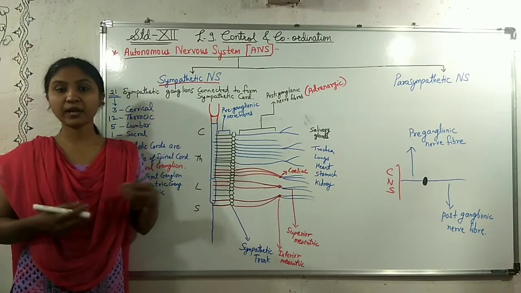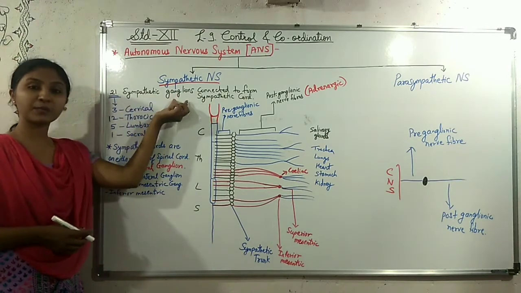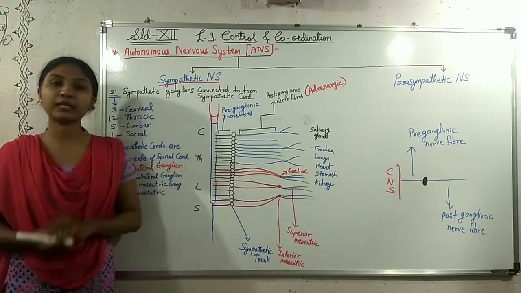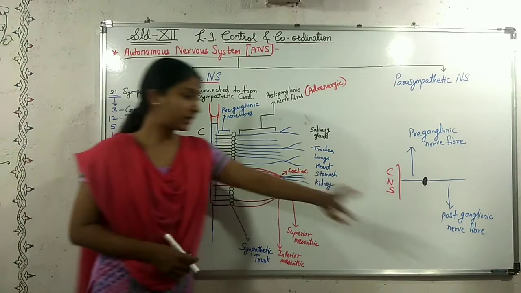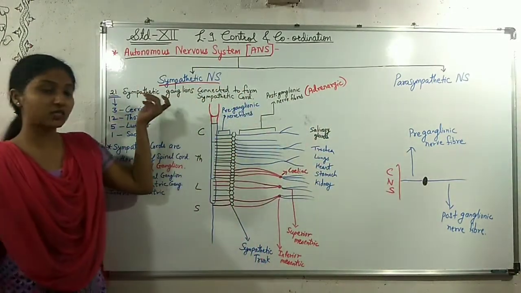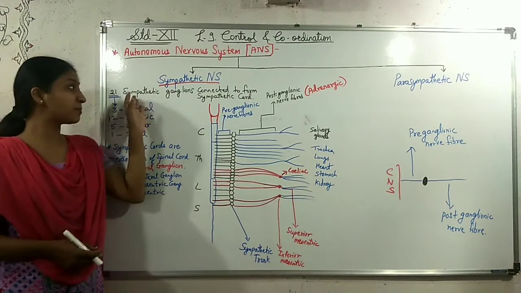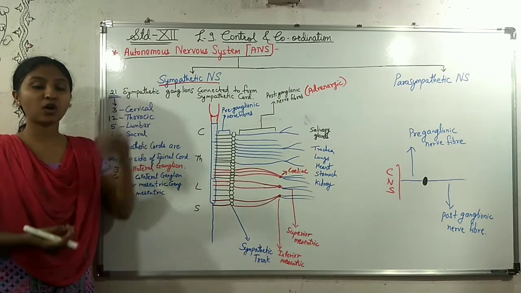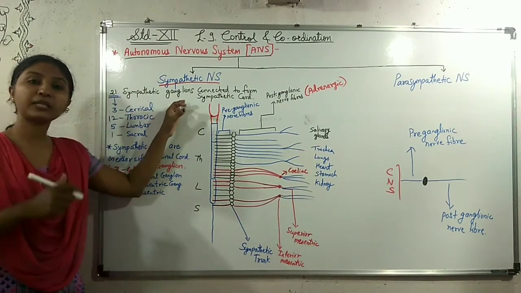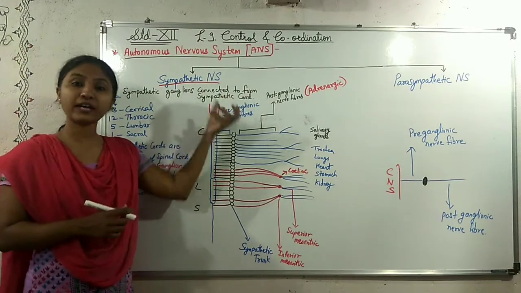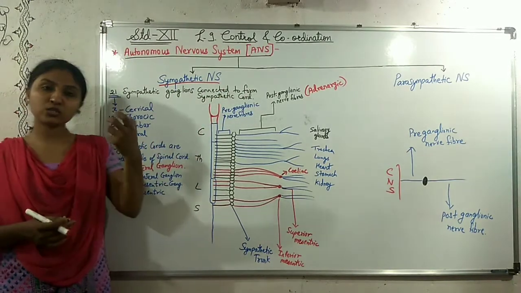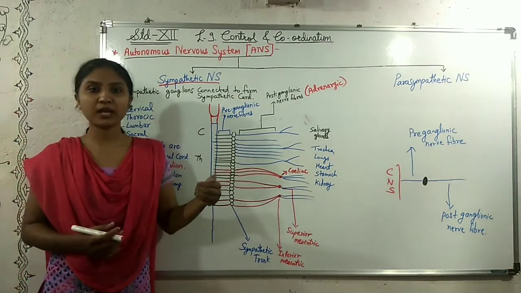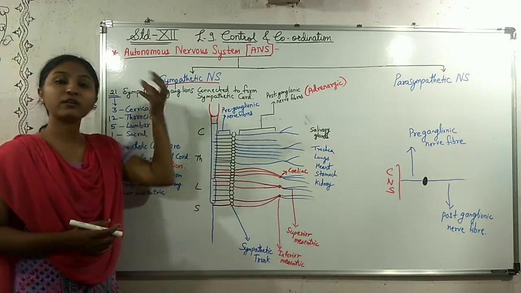The sympathetic nervous system is made up of 21 pairs of sympathetic ganglions, and these sympathetic ganglions are connected to form a sympathetic cord. We will name these ganglions according to the system. Now, to understand where the preganglionic nerve fibers arise from the spinal cord, they are named according to the regions